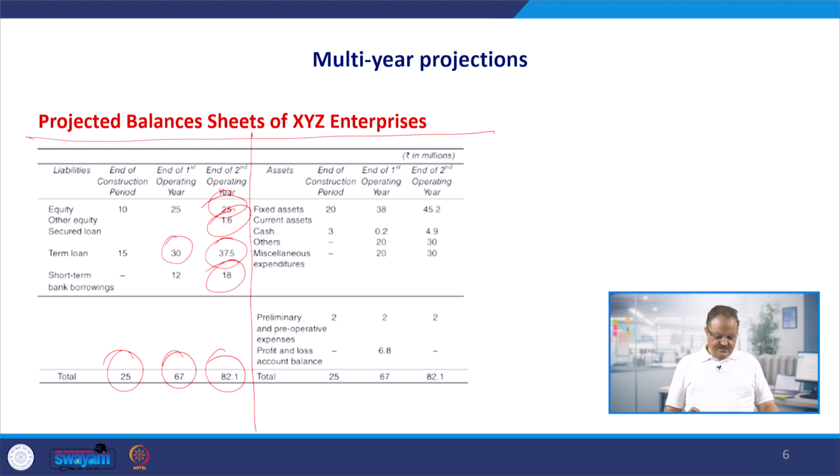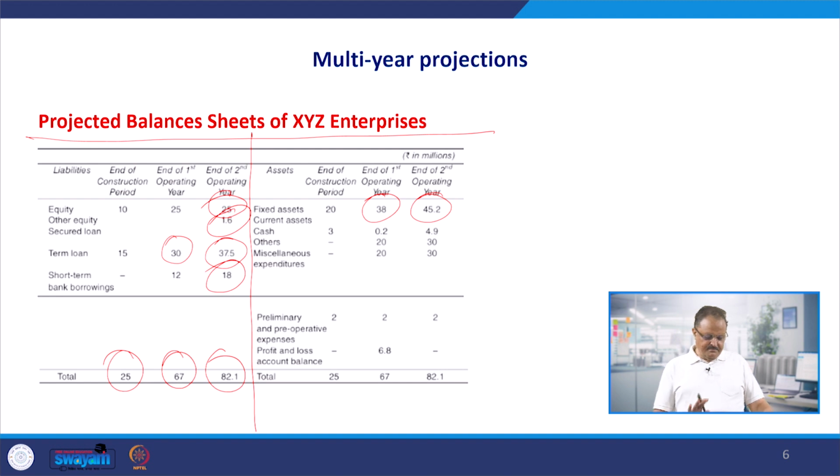And in case of the assets, the same amount can be corresponded on the asset side of the balance sheet also, where we had all fixed assets. In the construction period, we had fixed assets of 20 million, and after adjusting for the increase in the assets and subtracting the depreciation, the closing balance of the assets was left with 38 million in the first operating year, and in the second operating year it became 45.2 million.